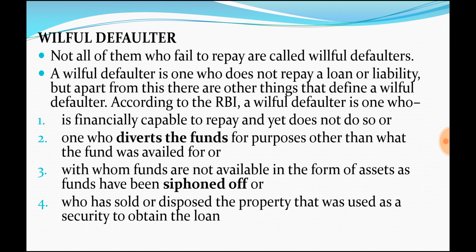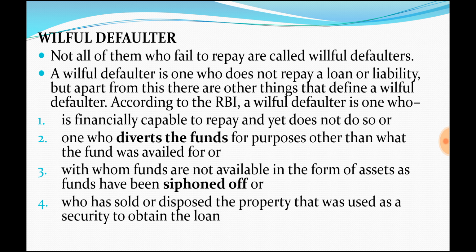Instead of diverting the funds, there are also other persons who will siphon the funds. They will take the loan and invest in some other places rather than what they were supposed to invest in. If a person is doing this diversion of funds and siphoning of funds, he is called a willful defaulter.